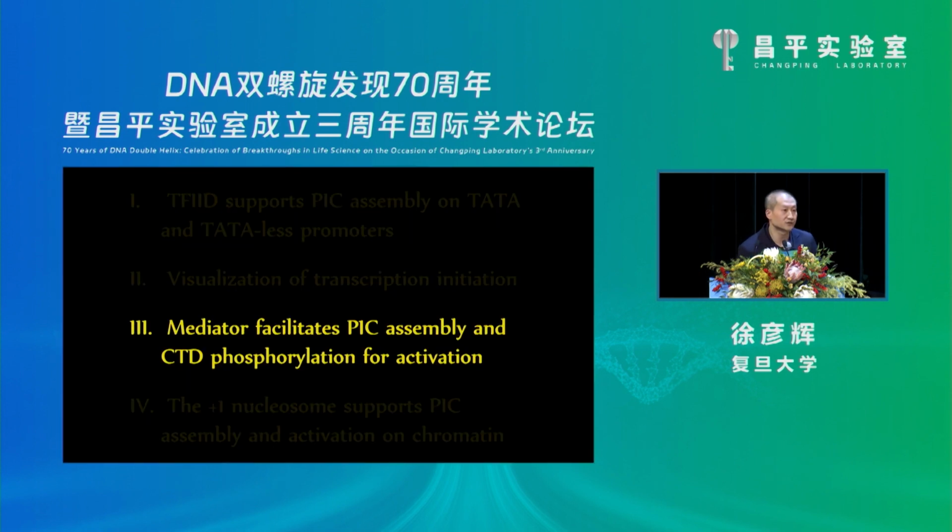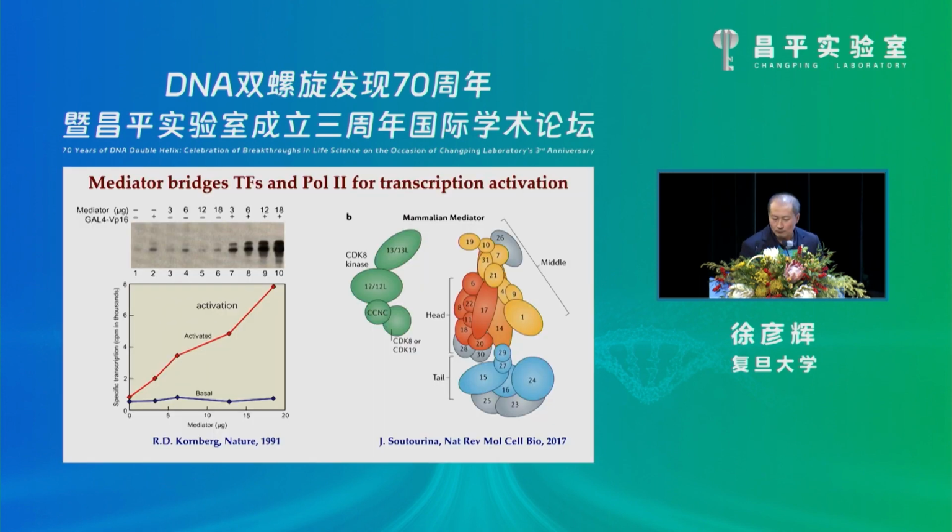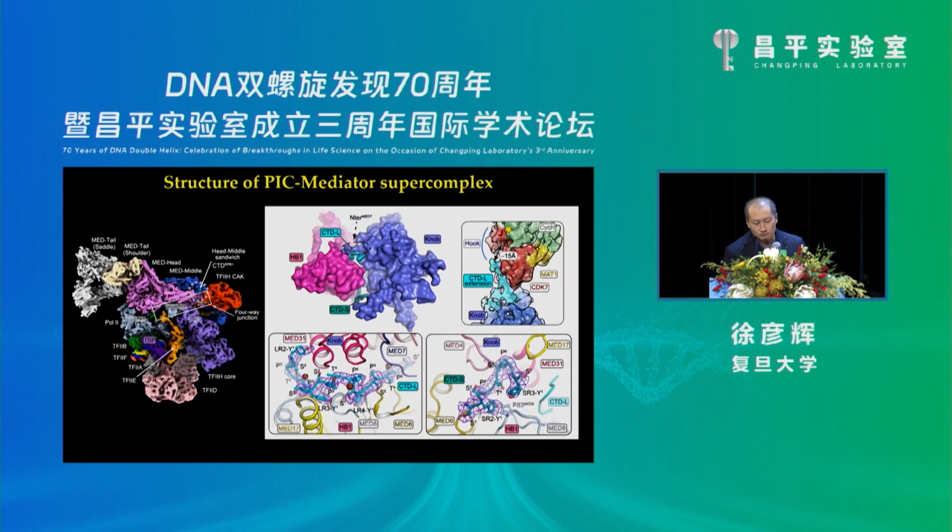So I will quickly go through the next two parts. The first one is about the Mediator. Mediator can bridge TFs to Pol II and enhance transcription initiation and CTD phosphorylation. It has 26 subunits in human, and the molecular weight is about 1.5 megadaltons. Our cryo-EM structure shows that Mediator adopts an elongated conformation and packs on the surface of the PIC complex.